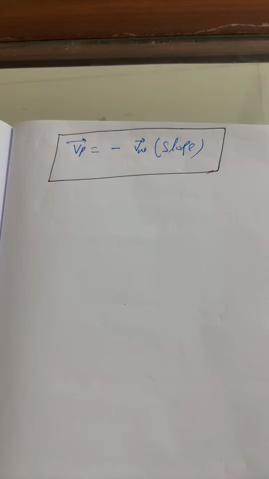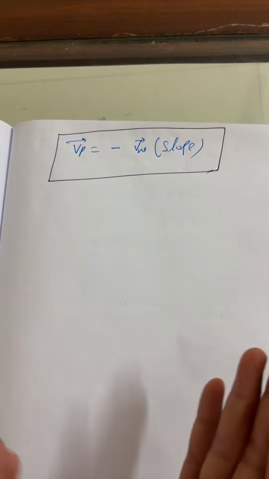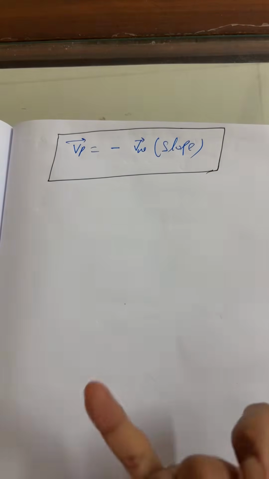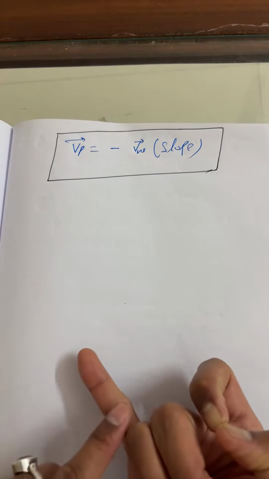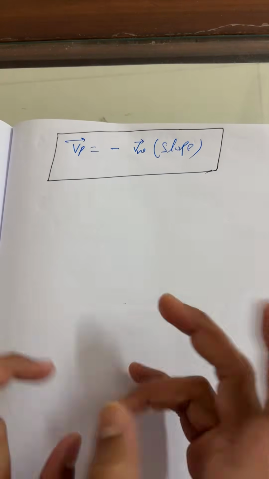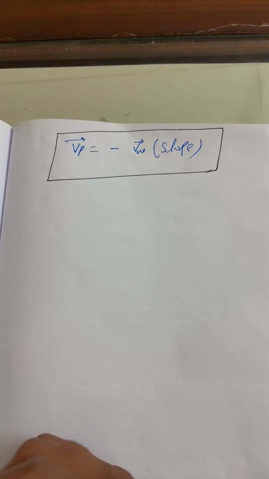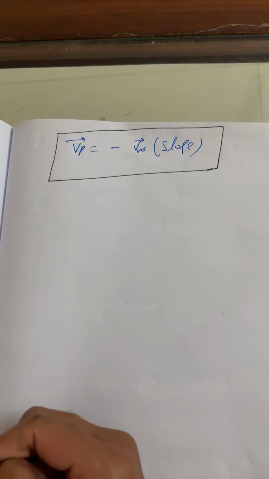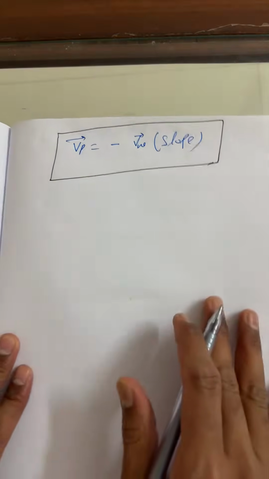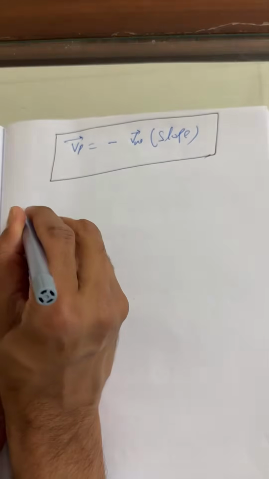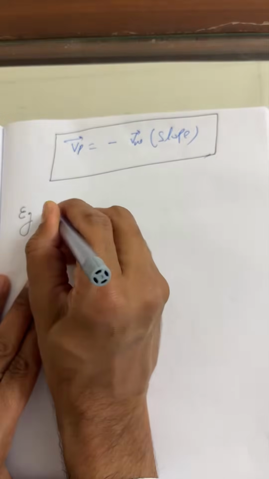Okay, so here we can understand, we can do many questions. How can we decide the direction of velocity of particle and the direction of velocity of wave? The velocity of wave is mentioned in the question. We have to justify our answer. How can we get the velocity of particle? Let everyone pay attention in the class. So this is, my dear, the first question. What's the question over here?